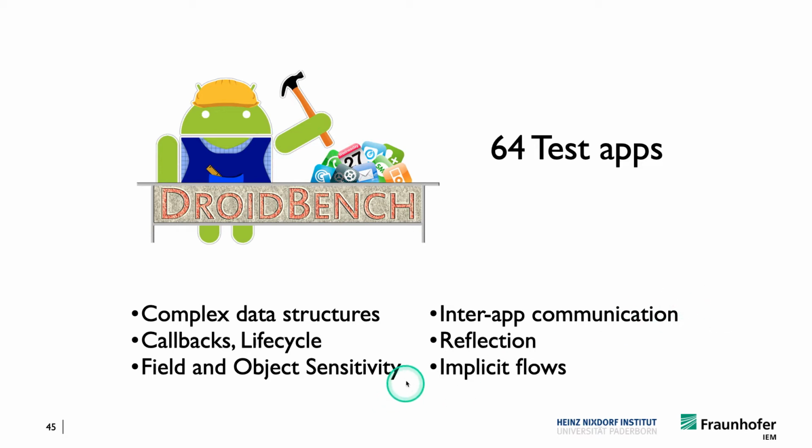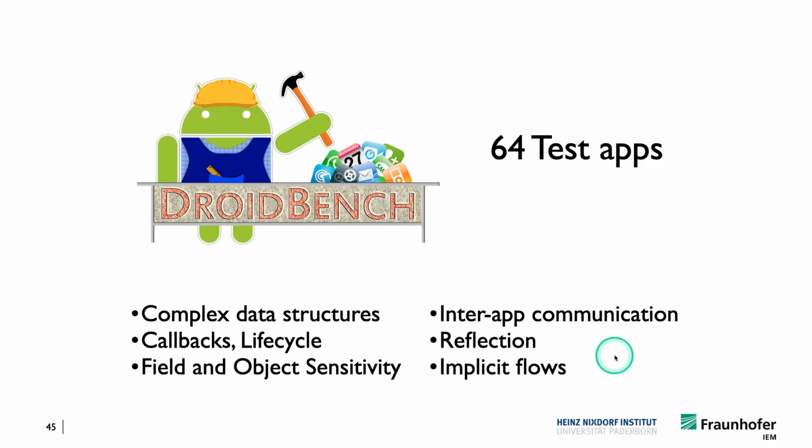And so we had certain apps that were testing for complex data structures or callbacks, lifecycle, then field and object sensitivity, also app communication, but also intercomponent communication within single apps. Reflection, also implicit flows. These are basically information leakages through control flow branches, so you don't necessarily leak the data itself, but you leak information about data. And sometimes, depending on the configuration, using FlowDroid, you can also detect this. But there were also other tools that did not support this.